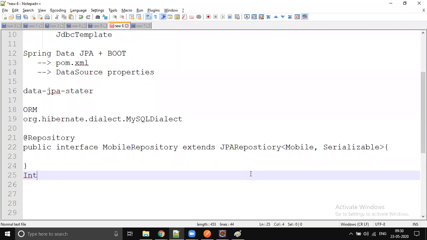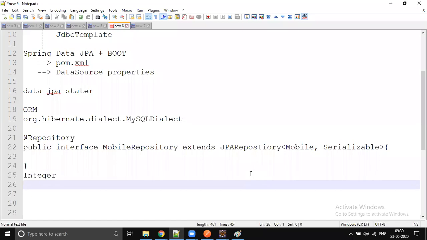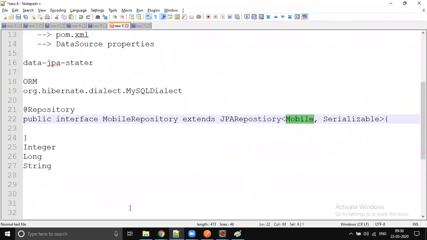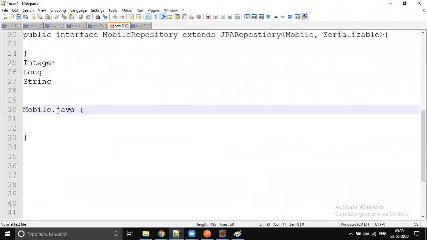For example, let's understand this. When to put Integer, when to put Long, when to put String? Whenever you are writing your Mobile.java, whenever you are writing your model class, you have to do some configuration. It won't be directly understandable. Our JPA can't understand Mobile directly. So how does it have to be written? There are a few annotations you have to add.